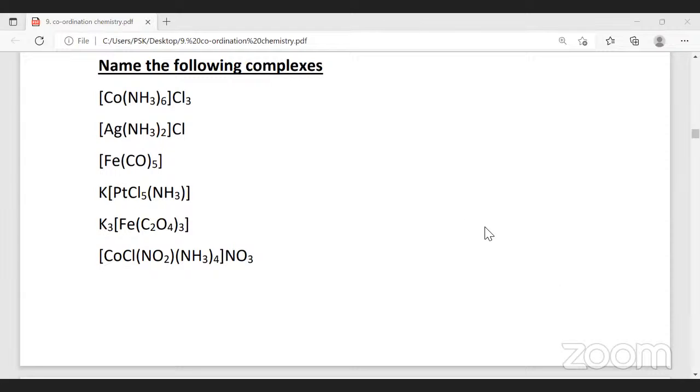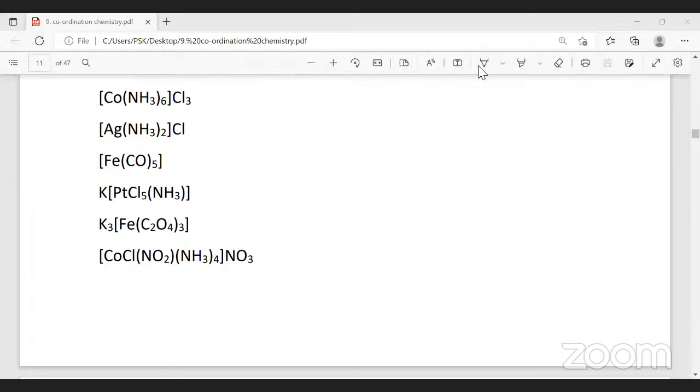All right. Now the rules for naming the coordination compound. The first is we have to name the cation. Cation is a positive ion, followed by anion.